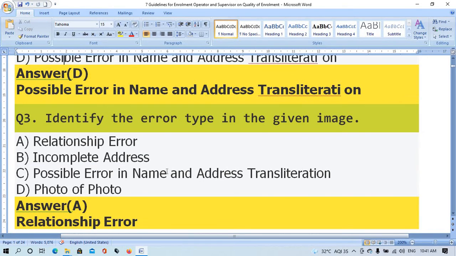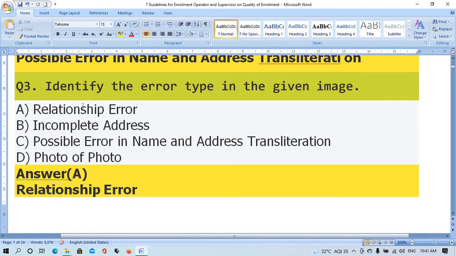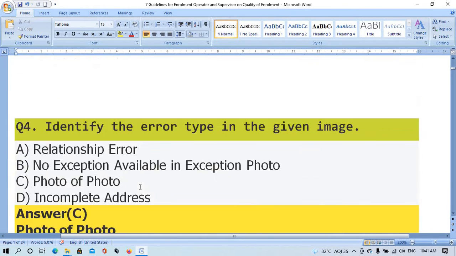Question number 3. Identify the error type in the given image. Option A, relationship error. Option B, incomplete address. Option C, possible error in name and address translation. Option D, photo of photo. The right answer is option A, relationship error.